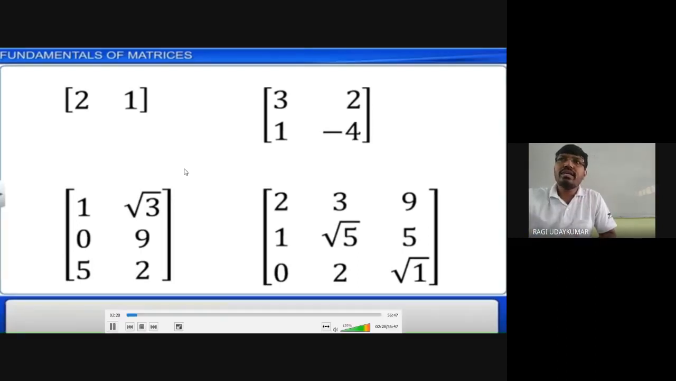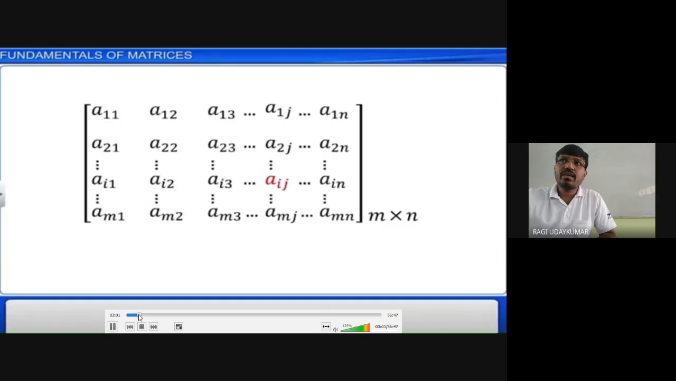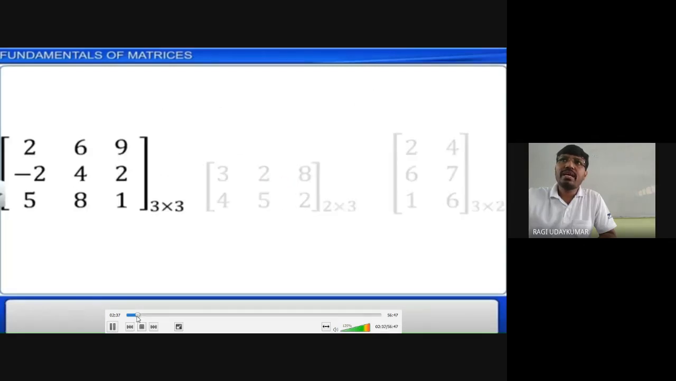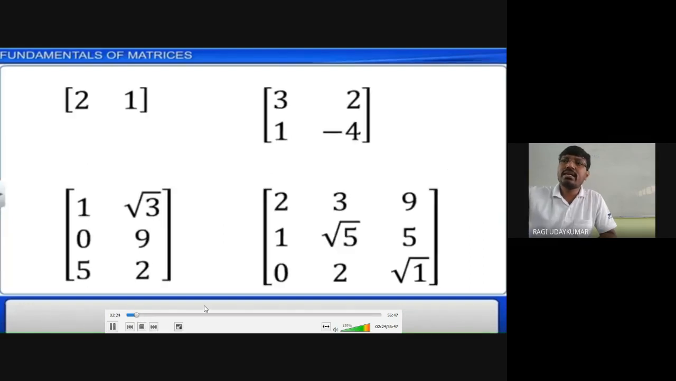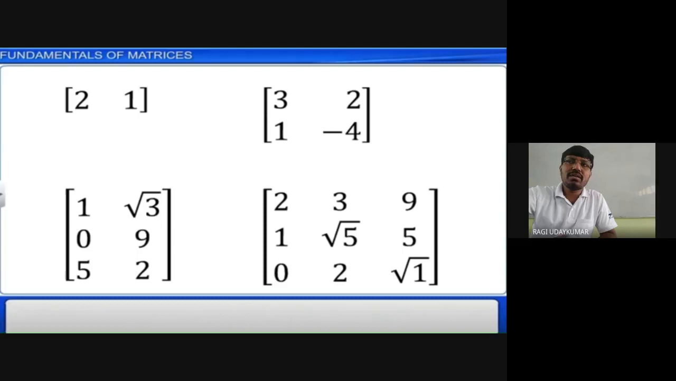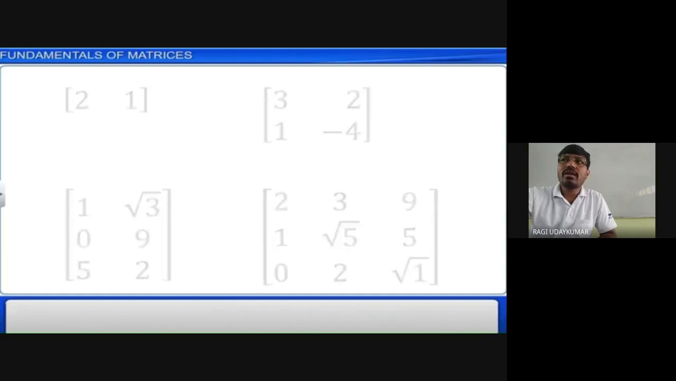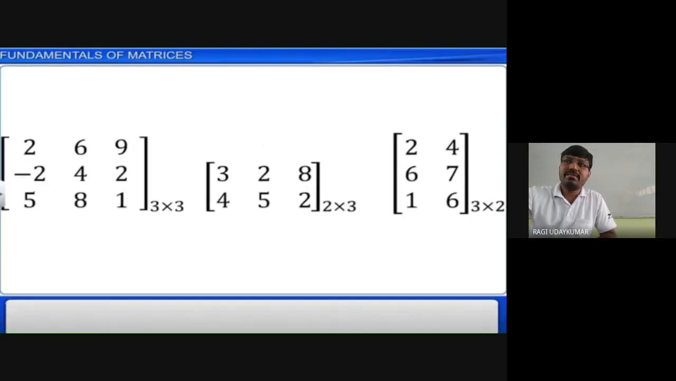The next thing is that this is the general form of the element. So the order of the matrix here is 3 by 3. We call it the order of the matrix. Order is nothing but the number of rows and the number of columns. See here, 3 by 3. We are not supposed to read it as 3 into 3. We have to read it as 3 by 3. And the second matrix is 2 by 3, 2 rows and 3 columns. Third matrix, 3 rows and 2 columns.